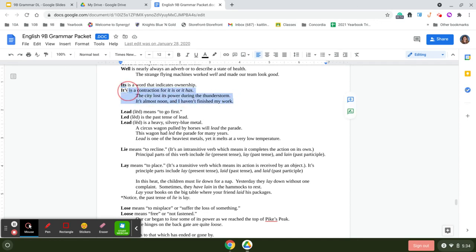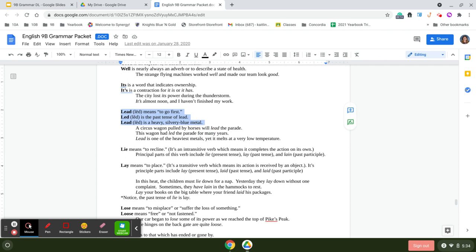We are going to look at its versus it's first. Its is a word that indicates ownership. It's is a contraction for it is or it has. So, the city lost its power during the thunderstorm, versus it's almost noon, or it is almost noon, and I haven't finished my work.